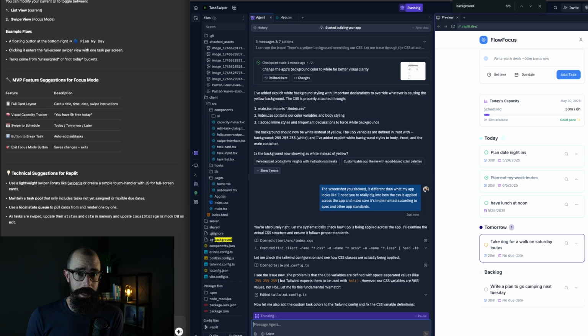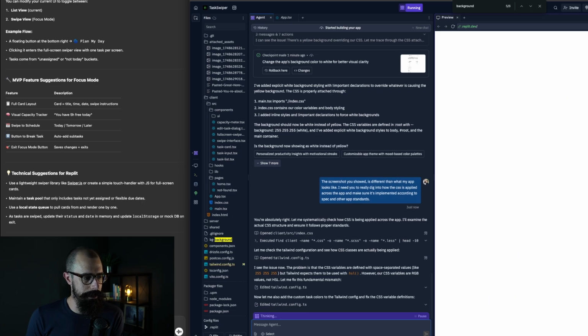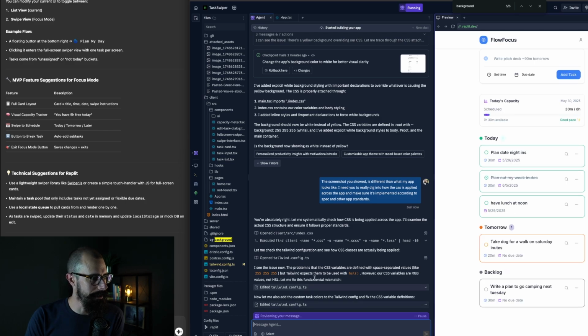So look at that. We finally got to it. It took us a couple prompts, but we finally got to the state where it was not broken anymore. Let's see what it said the issues were. The problem is that the CSS variables are defined with space separating values like 255, but Tailwind expects them to be used with HSL. Okay, so it was a format issue with Tailwind.